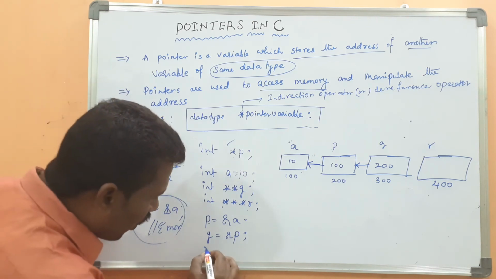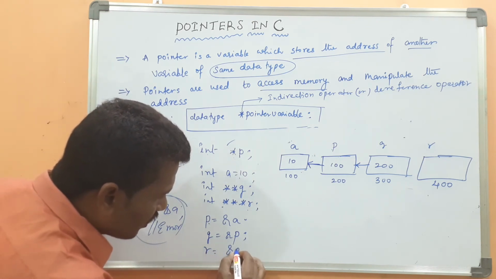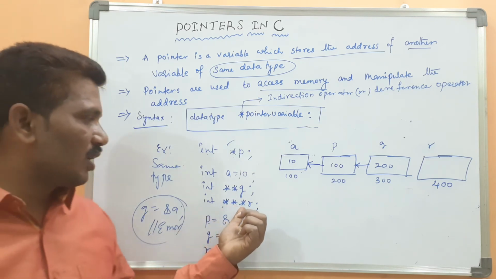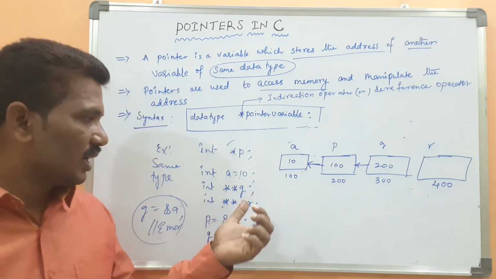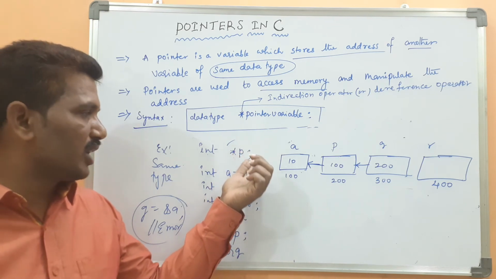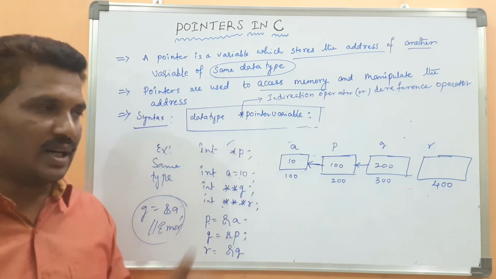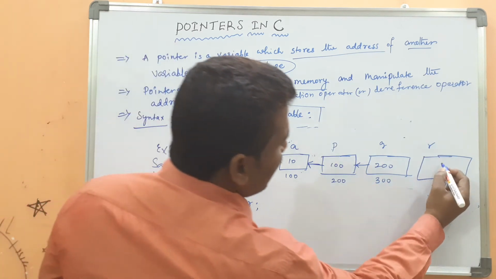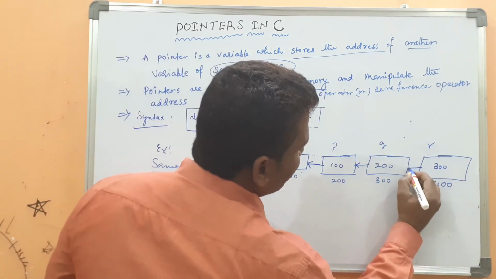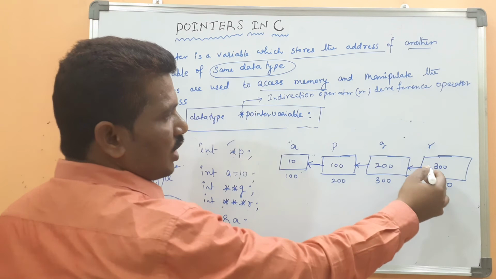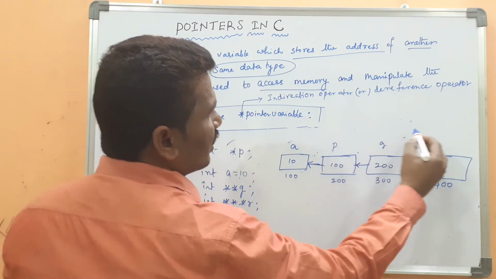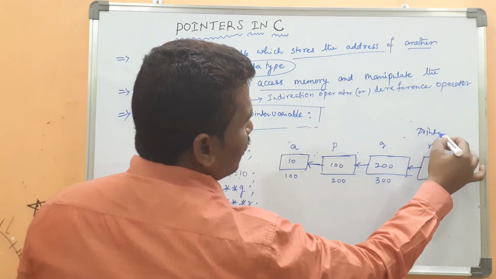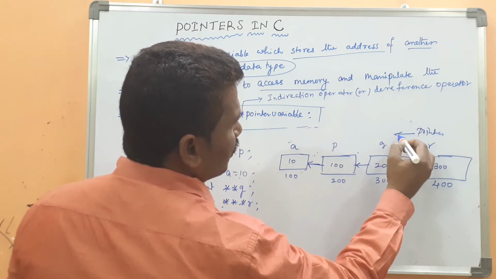Then r equal to address of q. It is a three level pointer which can store the address of the two level pointer variable. It can't store the one level pointer variable or a normal variable's address. Then here 300 will be placed. This concept is called pointer to integer. Okay, pointer can point to